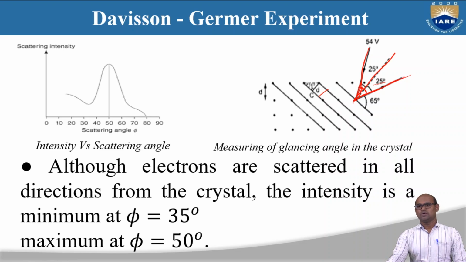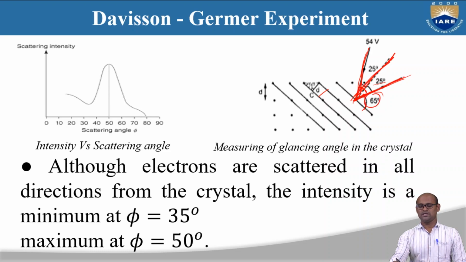Now from this, we are going to look at the diffraction angle. This is the normal, so it must be 90 degrees. So this is 25, and this must be 65. This angle is the diffraction angle, right? So this is the angle of diffraction, 65 degrees. How did we get this 65?